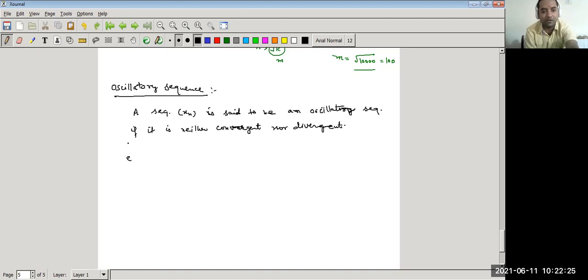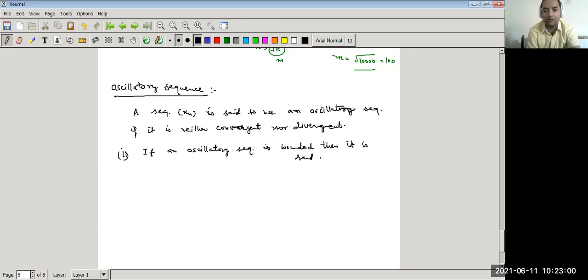First point: if an oscillatory sequence is bounded, then it is said to oscillate finitely.